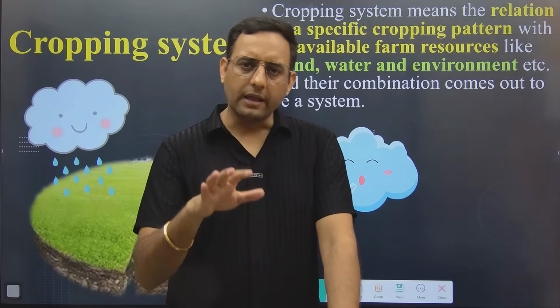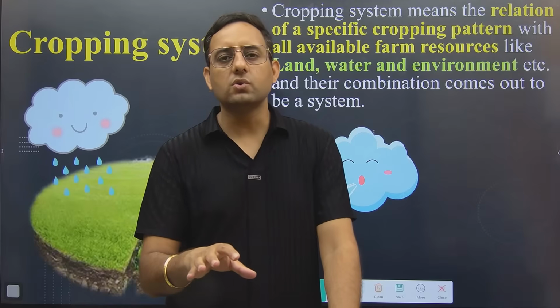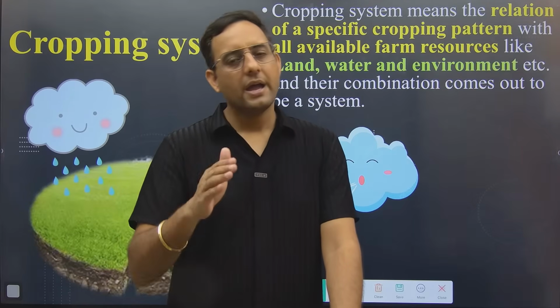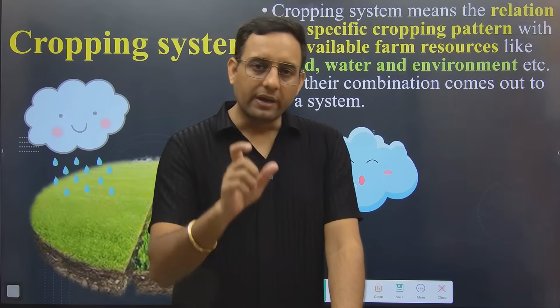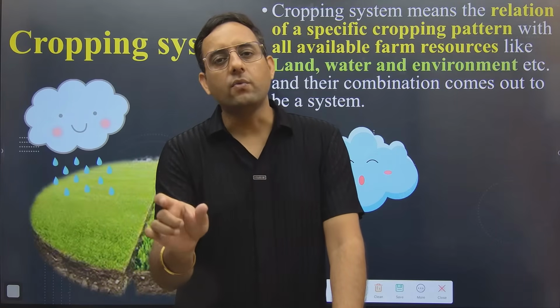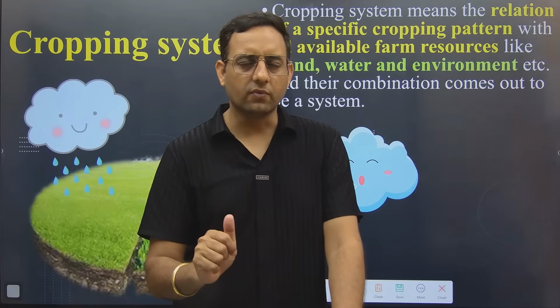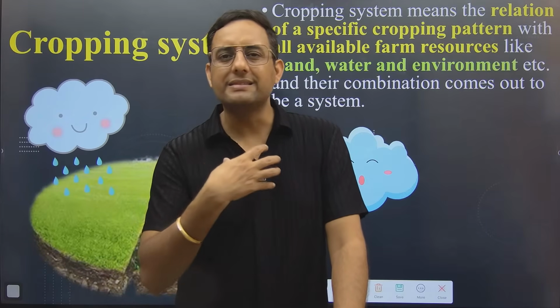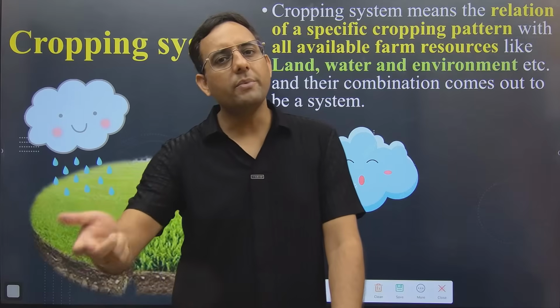In my area in Punjab, mostly we used to grow paddy in the Kharif season and wheat in the Rabi season. So here we used to grow paddy and wheat, or call it rice and wheat, that is also fine. So paddy and wheat is the major 2 crops in our area. Now in your area you will give me different example.